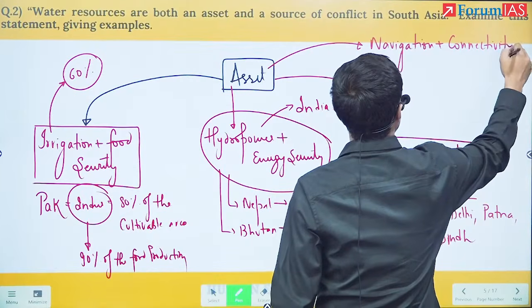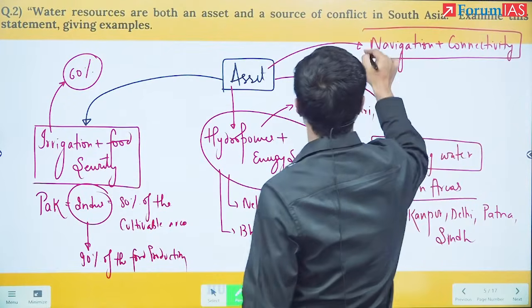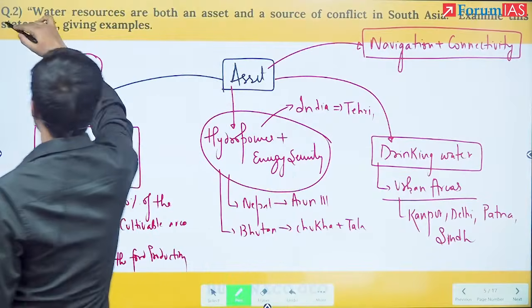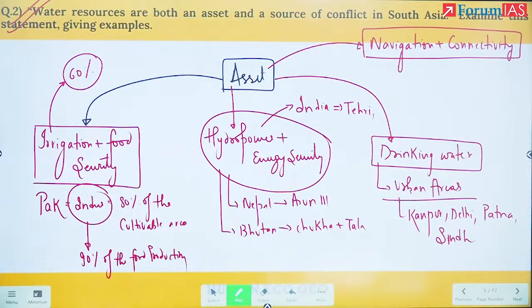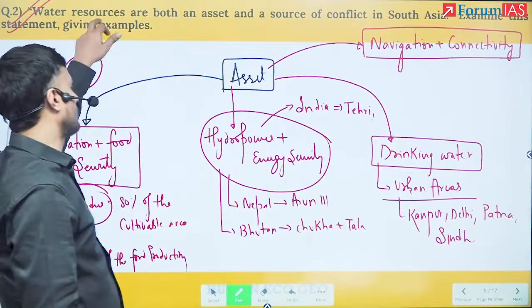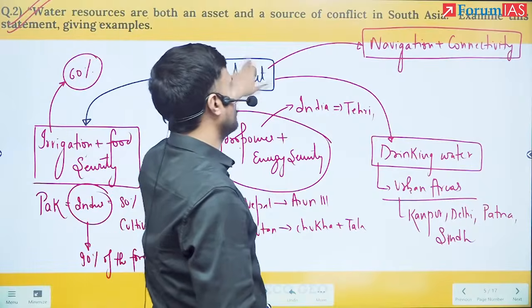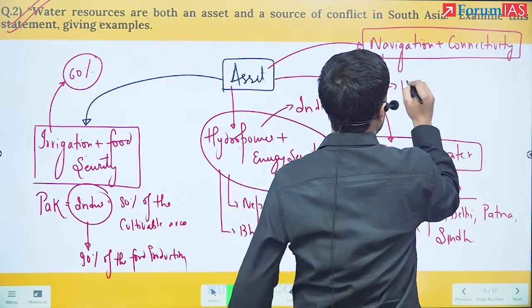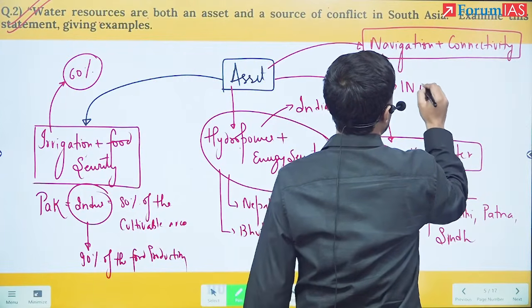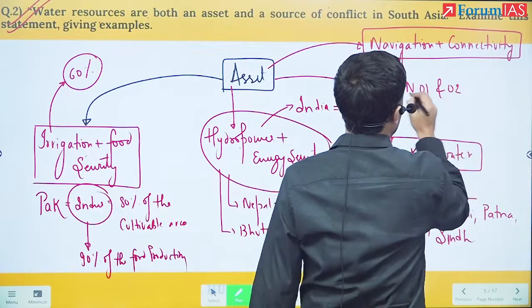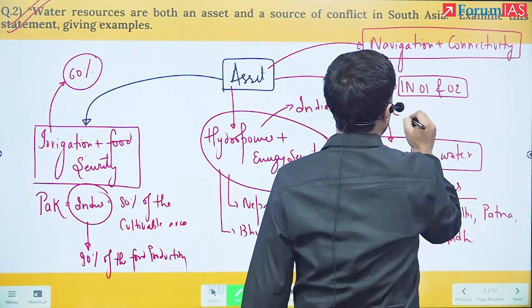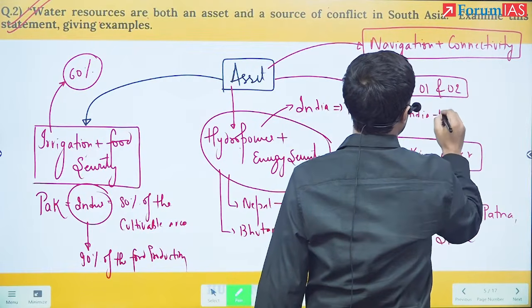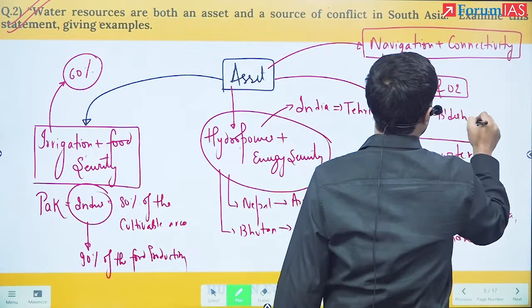You see, this question was very easy. Among all the 5 questions that I will discuss, this was the easiest question to score. Everybody knows water says irrigation, water says energy, water says drinking water. Here I can talk about inland navigation, inland waterways, 1 on Ganga and 2 on Brahmaputra. Plus I can talk about the India-Bangladesh protocol route.